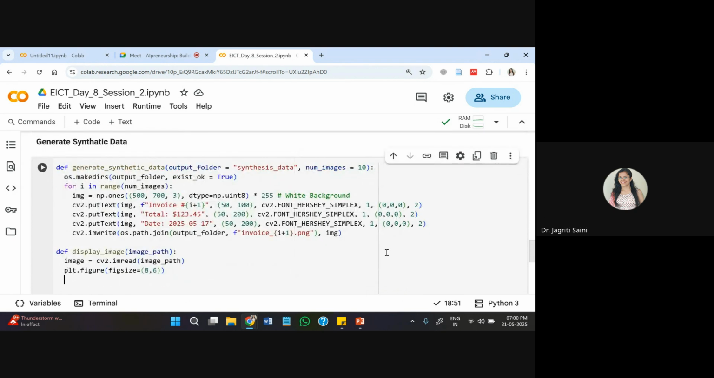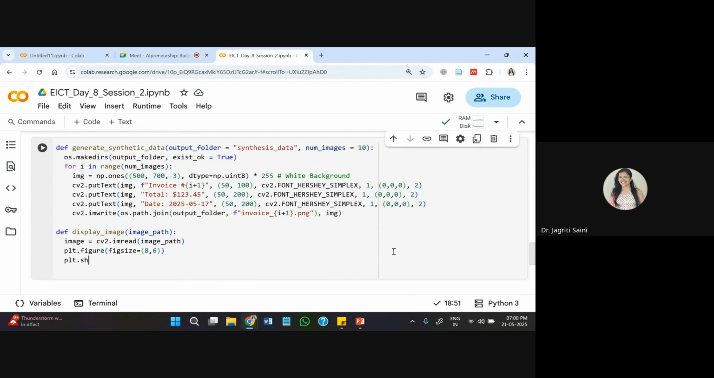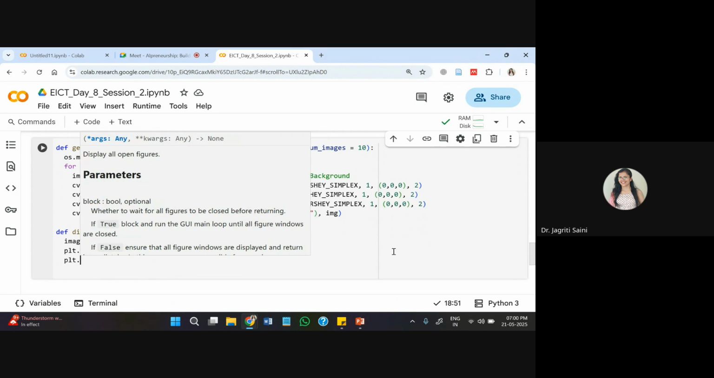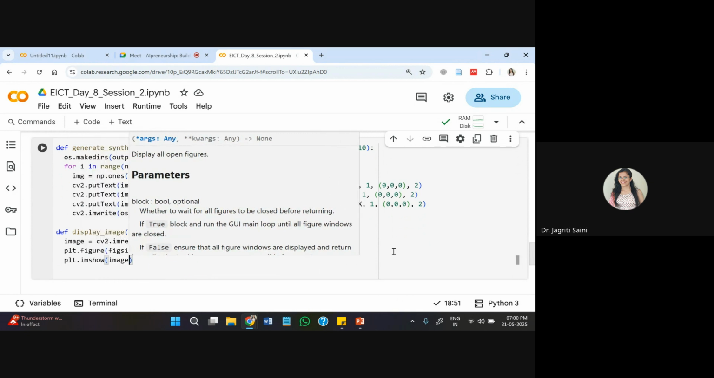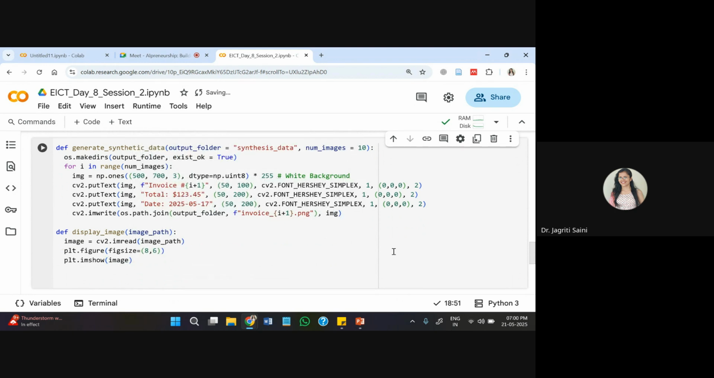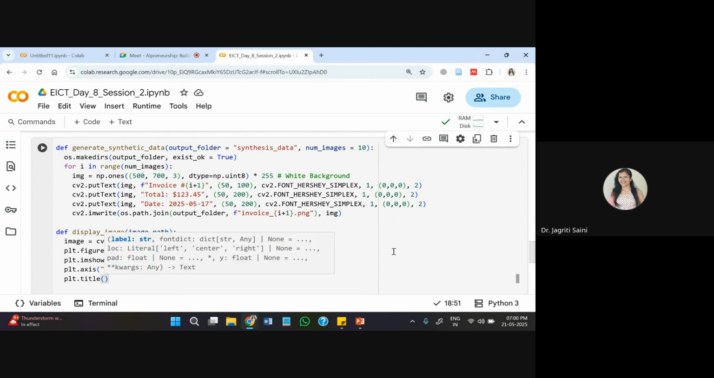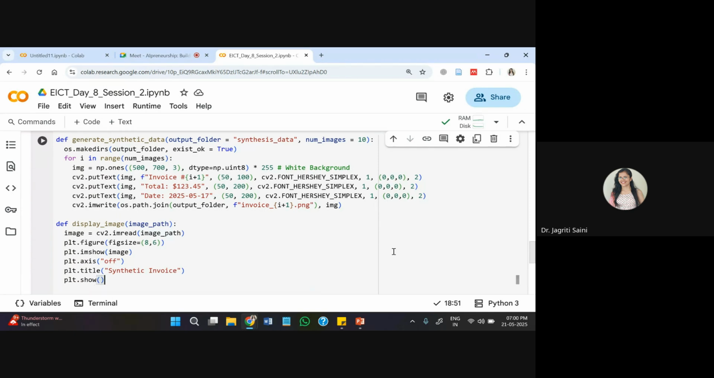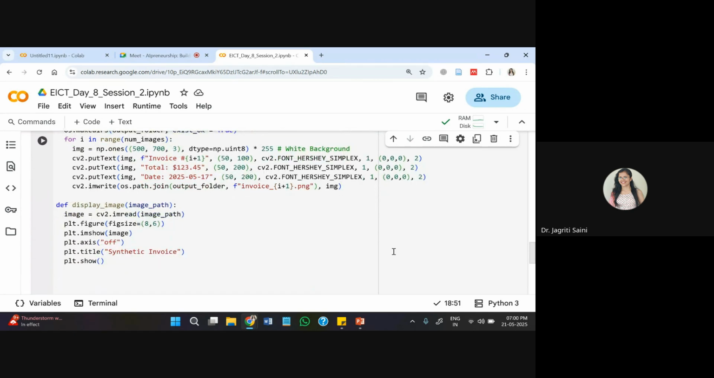Size of figure for displaying the image I have added. Then plot show, I'll add here to see that image. And if you need any axes to control, that also I can do, but because this is an invoice image, I don't want to have any axes around it, so I can turn them off. And the title of this can be like synthetic invoice that I have created, and ultimately I can show this. So these two functions I have created, and now I can deploy them.